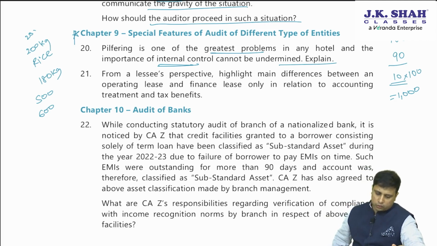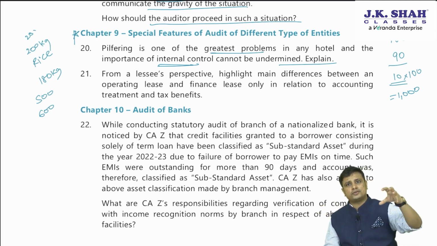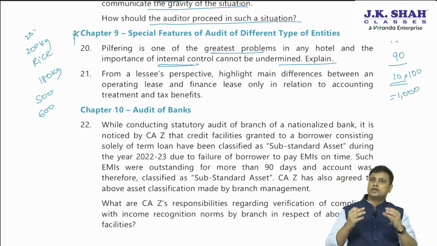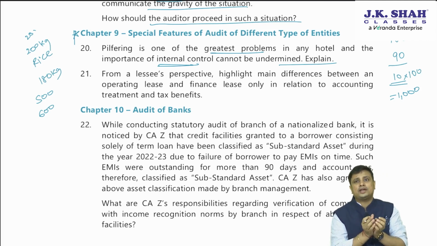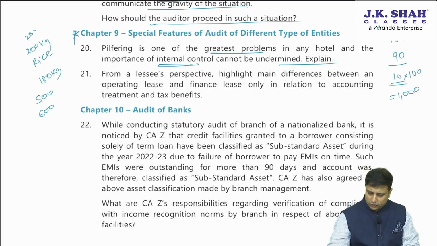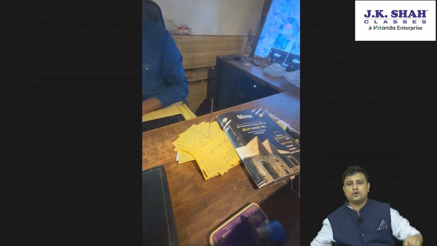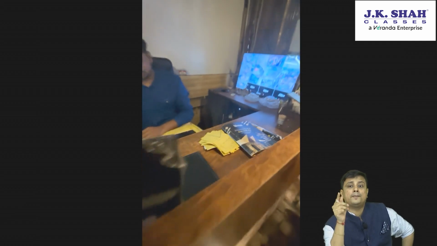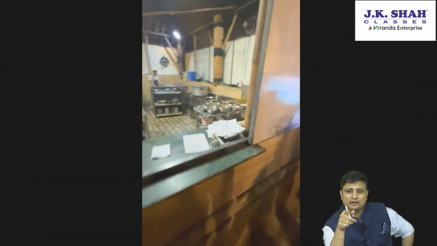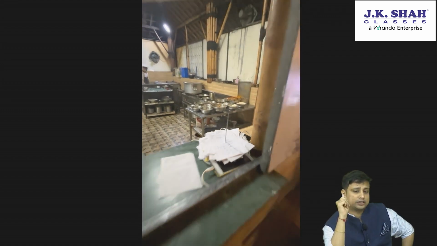So what do we need to do in this case? We should have a strong internal control system, which will help us prevent the pilferage. For this, we can have kitchen order tickets. Let me show you a small video for this, and you will understand. If you see here, these yellow color bills are the bills paid, which are at the cashier's counter. The white color ones are the orders taken, the kitchen order tickets that were generated.